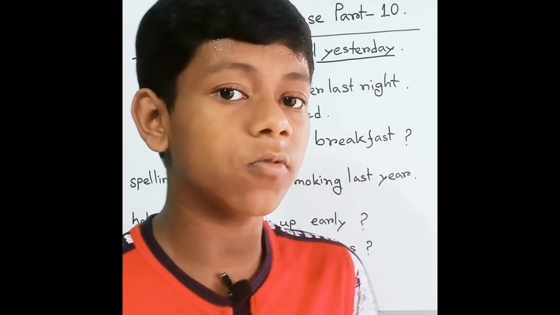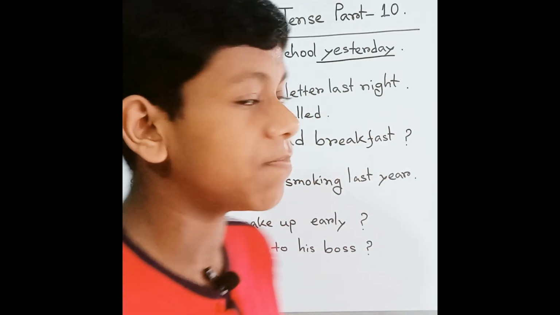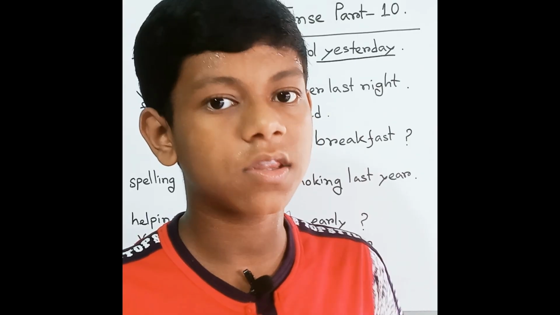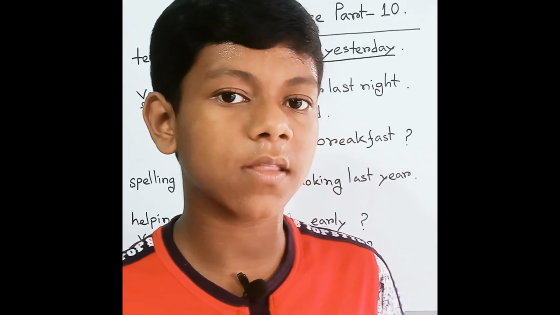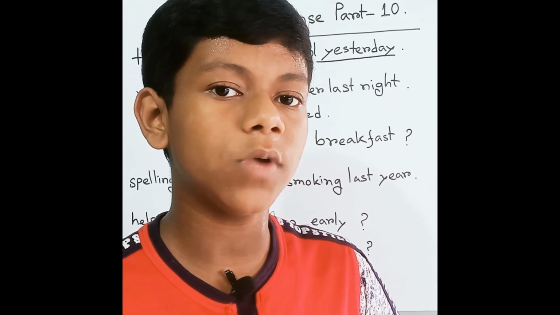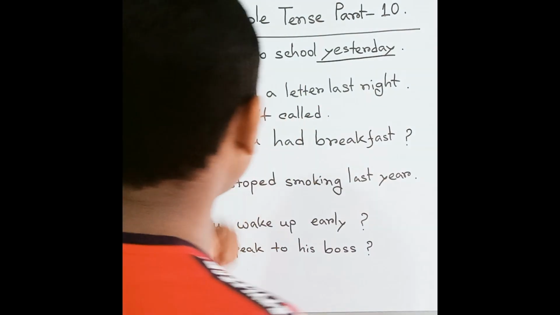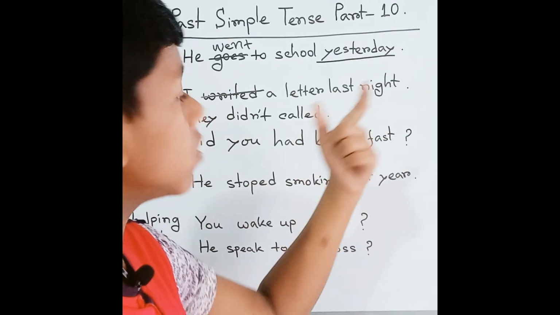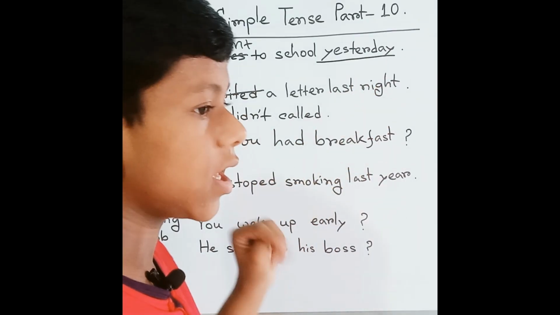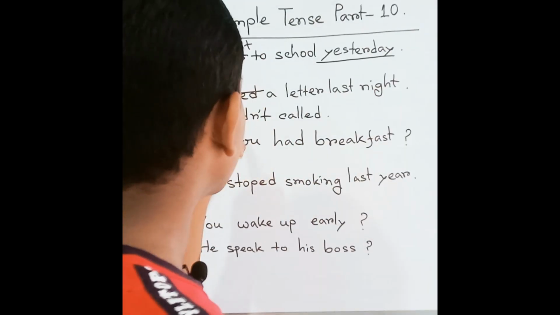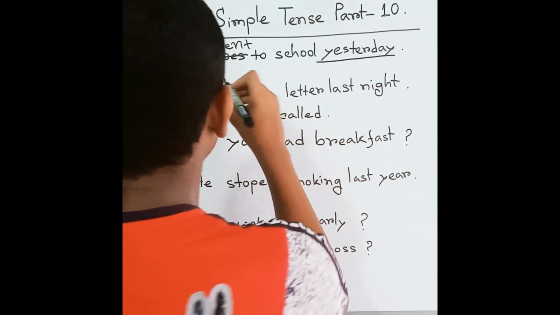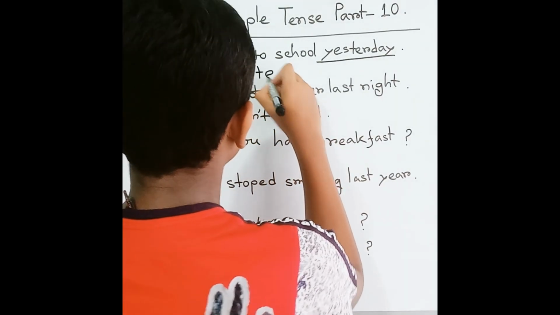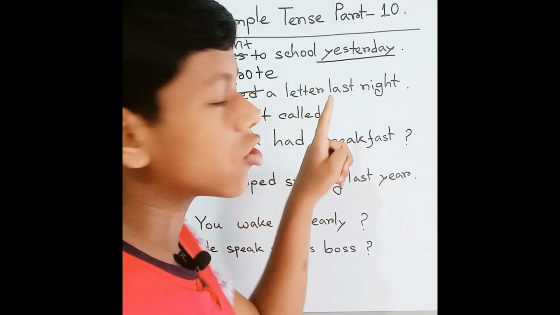When it is a regular verb, we can add ed, but it is an irregular verb, so we can't add ed. The word will be changed. So here we write wrote. Also, you have to notice 'last night', so that's why it's in the past. So not 'write it', wrote: I wrote a letter last night.